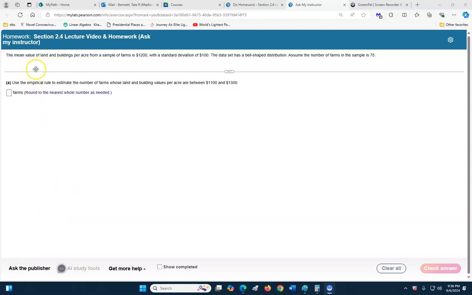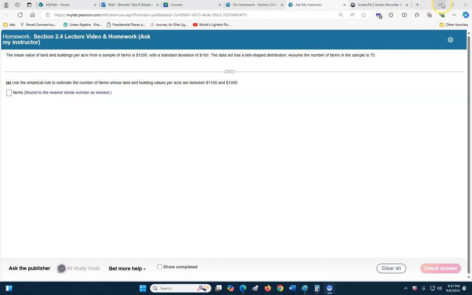Saw your question about 2.4. The mean value of land and buildings per acre from a sample's farms is about $1,200 per acre. Standard deviation of $100. Data set's bell-shaped distribution. Assume the number of farms in the sample is 75. Use the empirical rule to estimate the number of farms whose land and building values per acre are between $1,100 and $1,300.